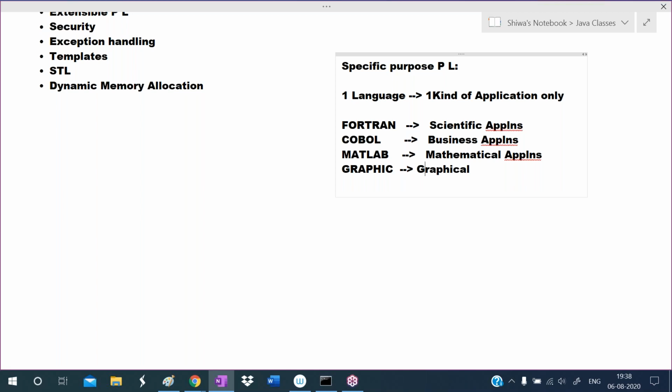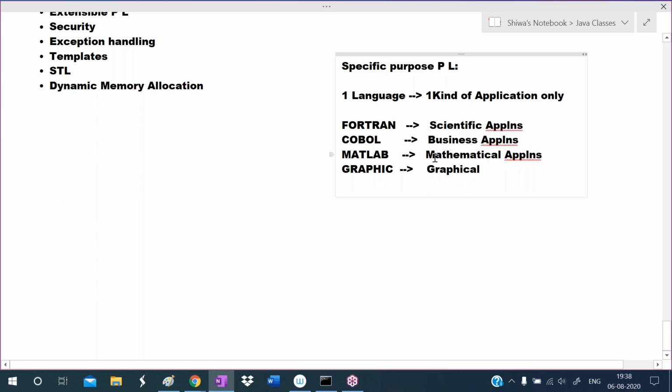So using one language, how many kinds of applications can we develop? One kind of application only. Fortran is suitable for scientific applications only, not for business, mathematical or graphical applications. COBOL is suitable for business applications, not for scientific, mathematical or graphical ones.